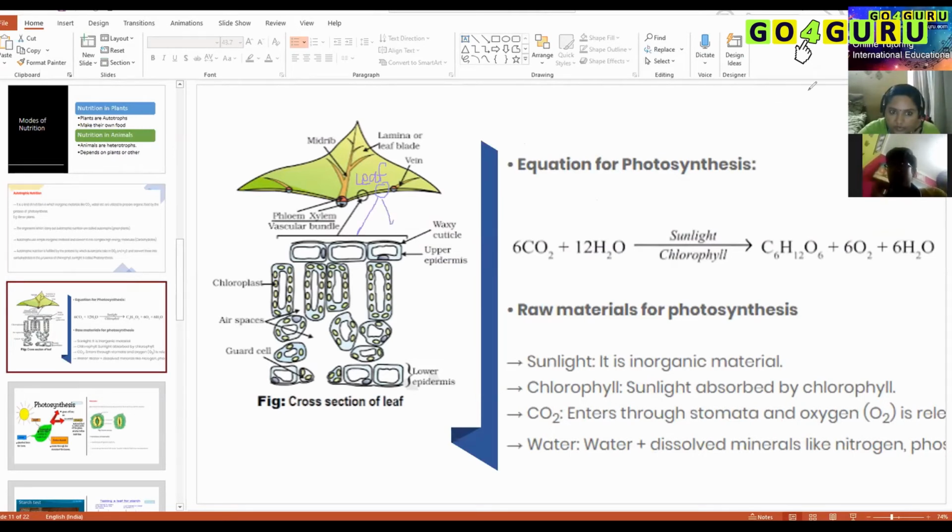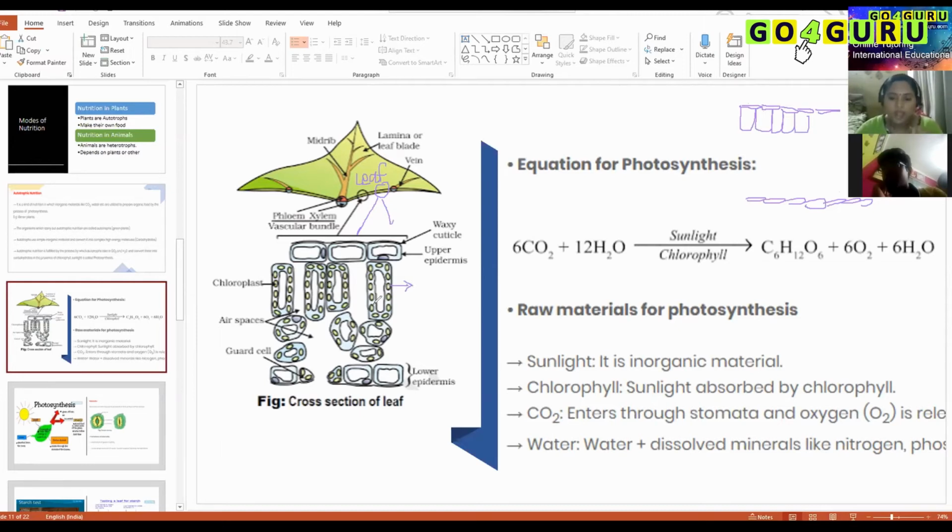Okay, I'm going to draw it here. You will have the upper epidermal layer, and then the lower epidermal layer, and in between you will have mesophyll cells. There is a type of cell that fills inside the upper and lower epidermal layers, a cuboidal cell below the epidermal layer, and this cuboidal cell is the site where photosynthesis will happen.